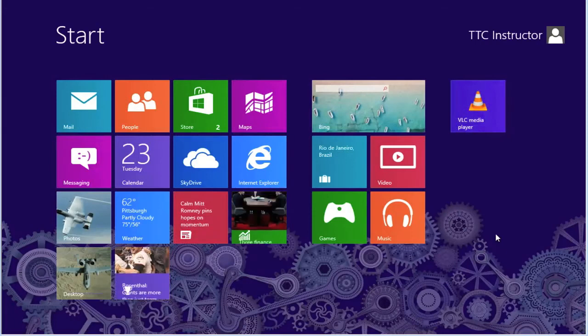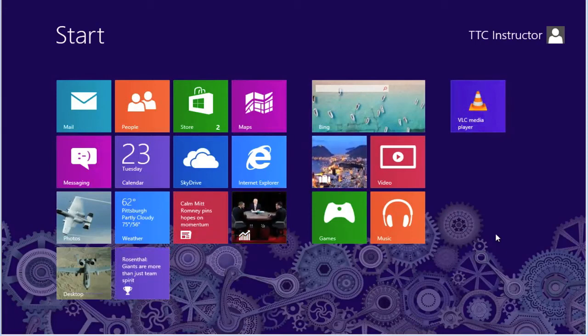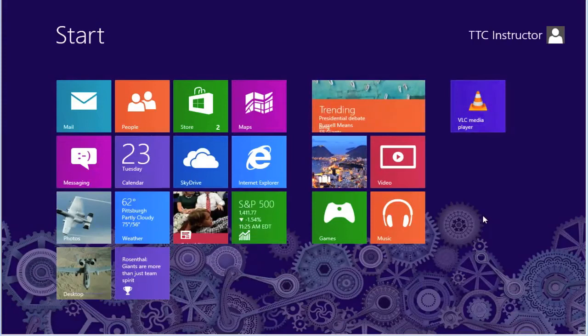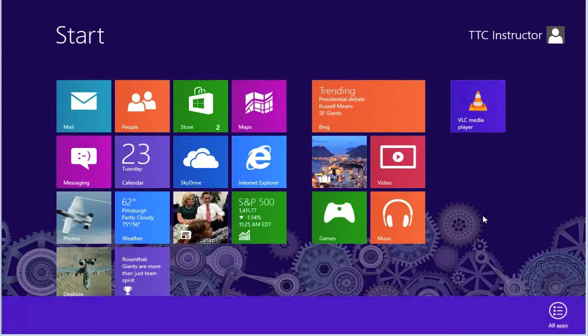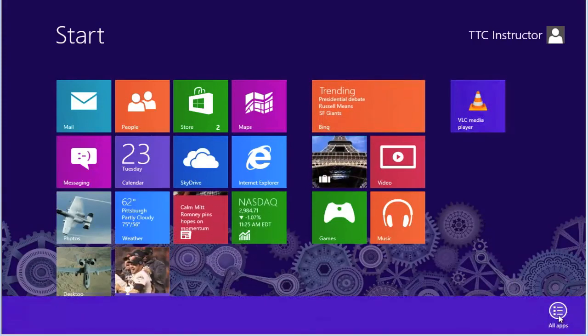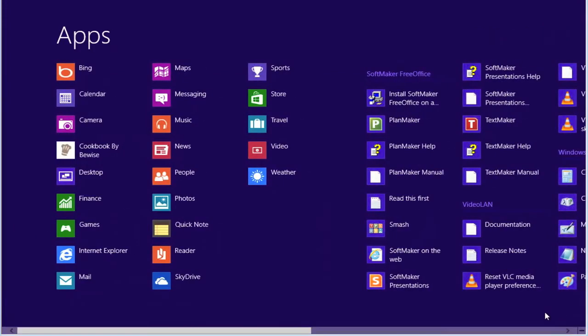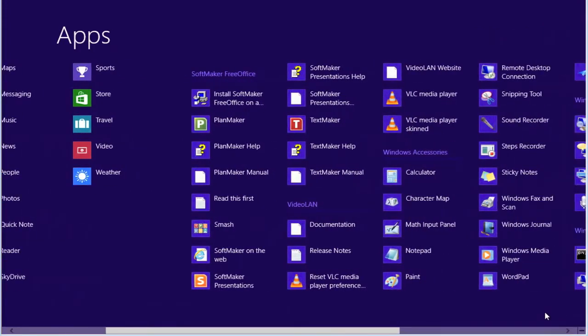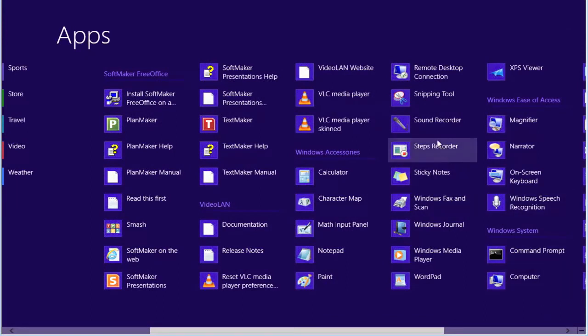In this quick shot, we're going to demonstrate Sound Recorder. To get to Sound Recorder, right mouse click on the start screen, select All Apps, scroll over till you see Windows Accessories, and then select Sound Recorder.